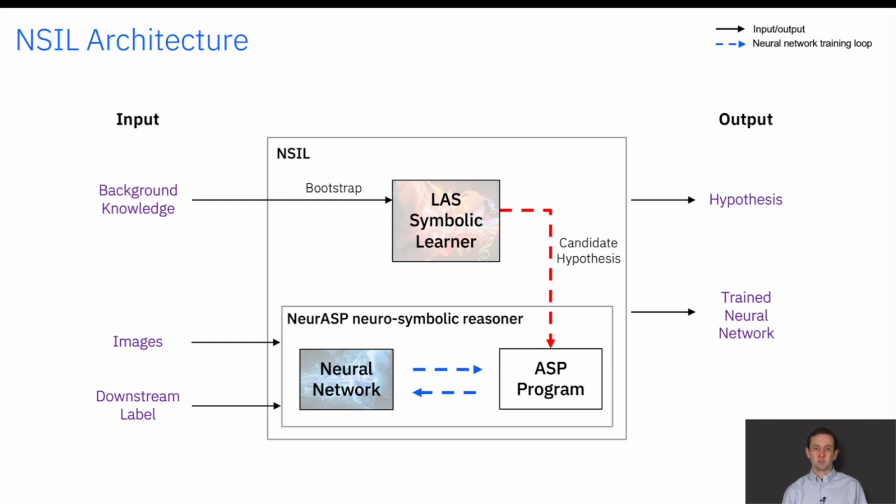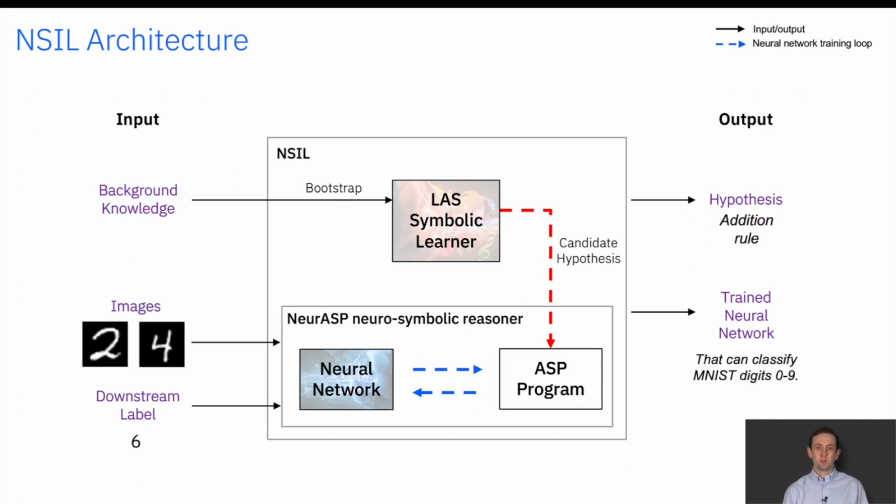And this program includes the candidate H and the downstream label. As an example, for an MNIST addition task, where the inputs are MNIST images and the label is the sum of the two digits, assuming we have the correct H, the neural network would be encouraged to predict concepts that lead to the sum. In this example, the neural network would be trained to predict 0 and 6, 1 and 5, 2 and 4, etc. for these images. In our system, we iterate over the training set to train the network in NeurASP, whilst the ASP program stays fixed for a given H.